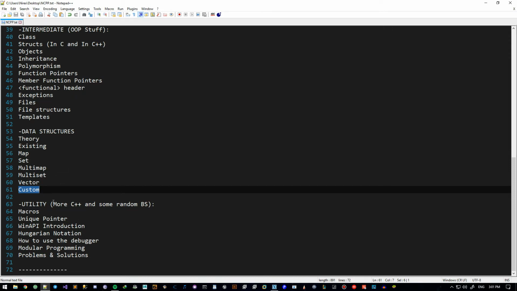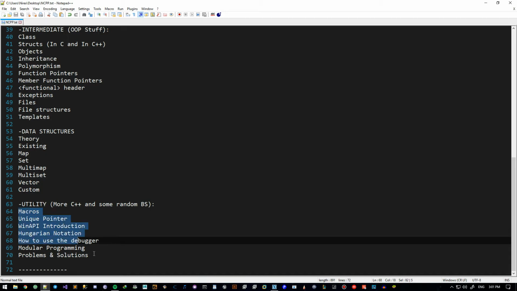And then we will have the last but not the least module, the utility module. More C++ and some random stuff. So these are things that are important enough to be in a video, but not important enough to belong in a certain category. But because they are important enough and they don't really have a category, I just put them all in a single category called utility.